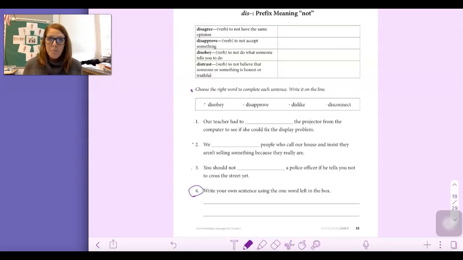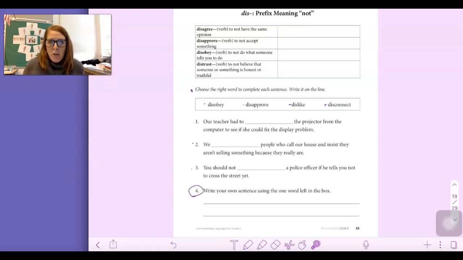Number 1, our teacher had to blank the projector from the computer to see if she could fix the display problem. Is that disobey, disapprove, dislike, or disconnect?